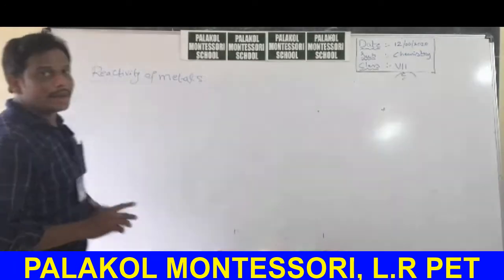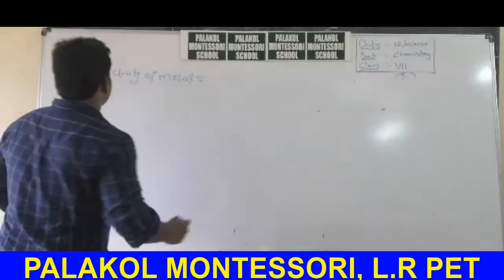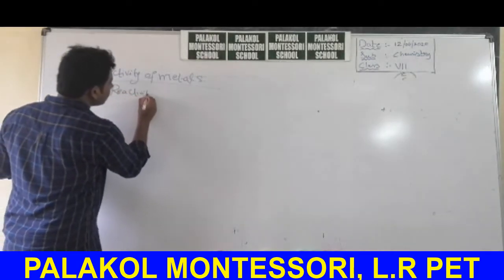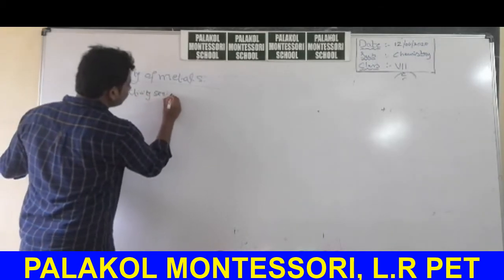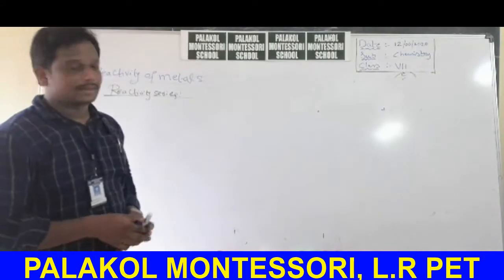Okay, before going to explain reactivity of metal, now I will explain what is reactivity series. What is reactivity series?